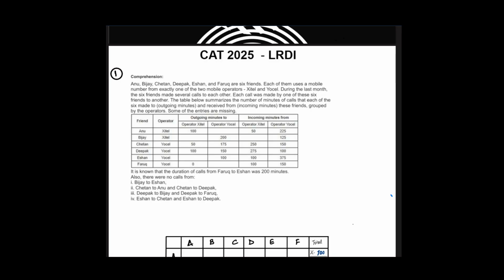During the last month, the 6 friends made several calls to each other. Each call was made by one of these 6 friends to another. The table below summarizes the number of minutes of calls that each of the 6 made to and received from these friends, grouped by the operators. So we are given the names of the friends to whom calls were made: Anu, Bijay, Chetan, Deepak, Eshan, and Faruq. The operators A and B use X as the operator, and everyone else uses Y.